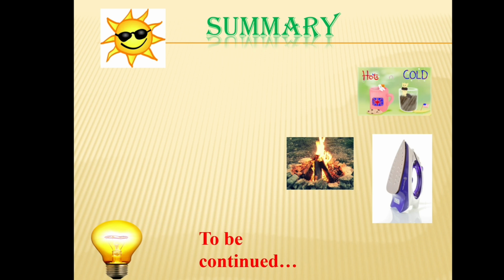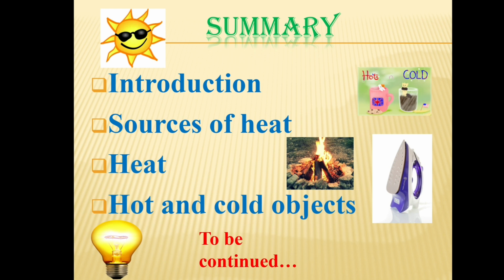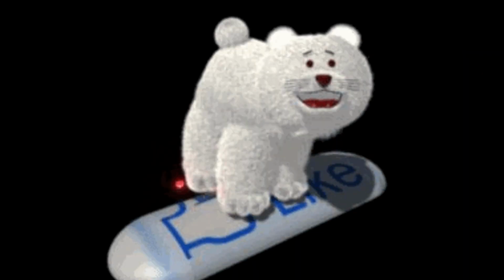Summary of the video, we discussed the introduction. We learnt about the sources of heat such as sun, combustion, friction and electricity. Then we learnt about heat. We learnt the unit of heat is joule and also calorie can be used, and we saw that heat is not a matter, it is a form of energy. And finally, we discussed hot and cold objects, and this is to be continued. The next part of the video will be the continuation of this. Hope that you understood the concept.